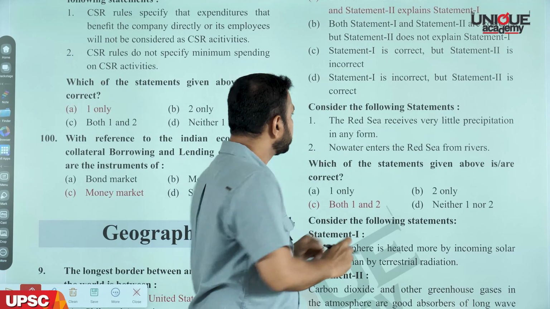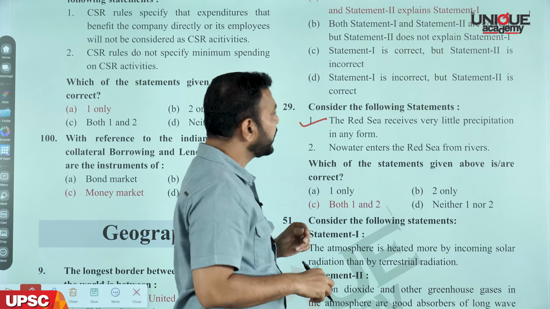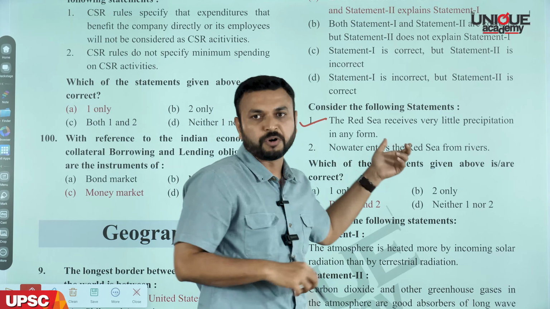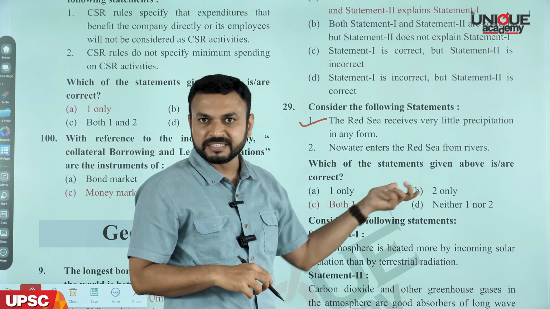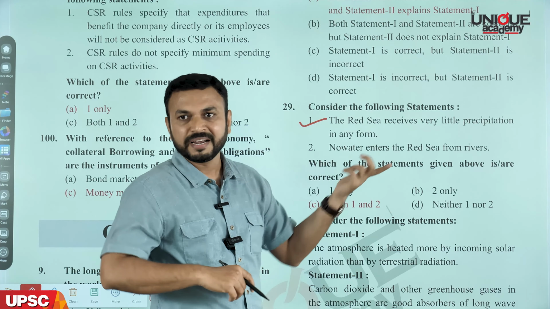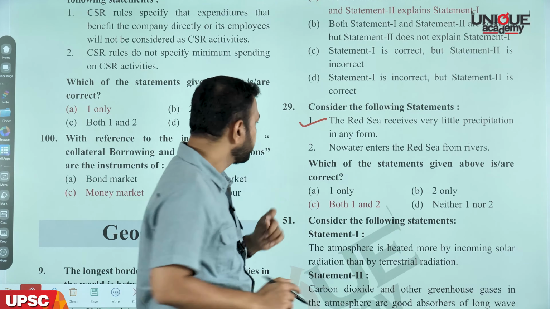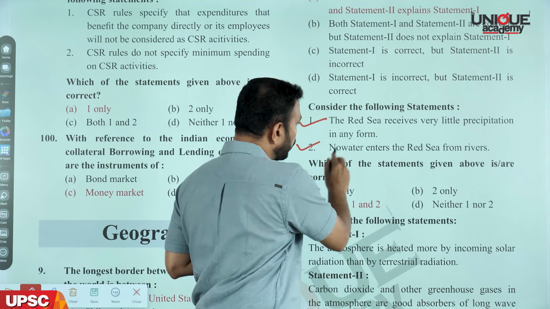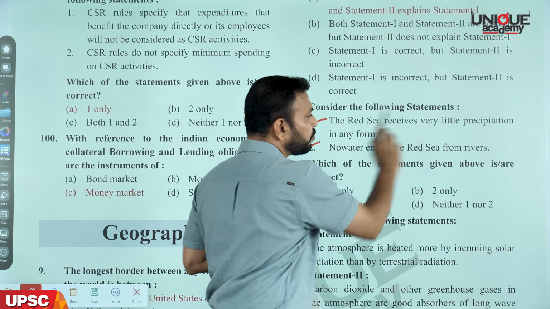Consider the following statements. The Red Sea receives very little precipitation in any form. This statement is correct because the Red Sea is one of the saltiest water bodies in the world, which has high temperature and low rainfall. Okay? The second statement says no water enters the Red Sea from rivers.